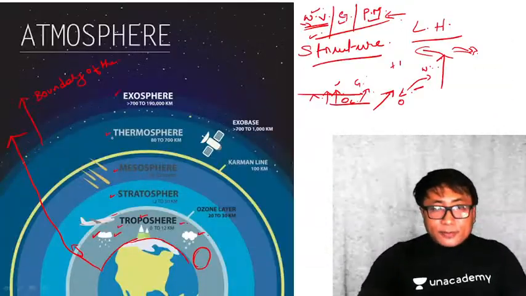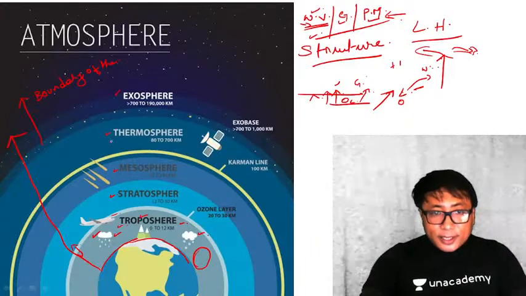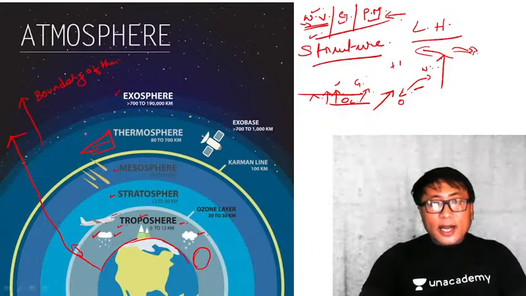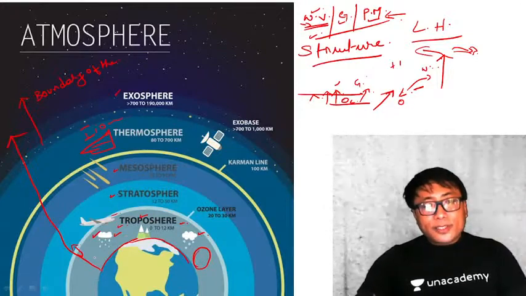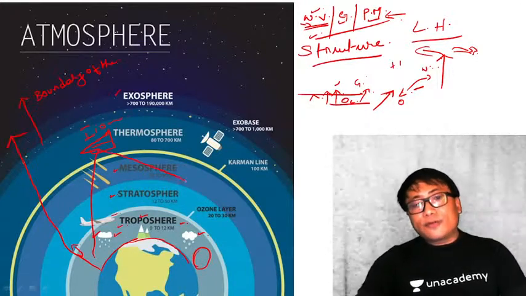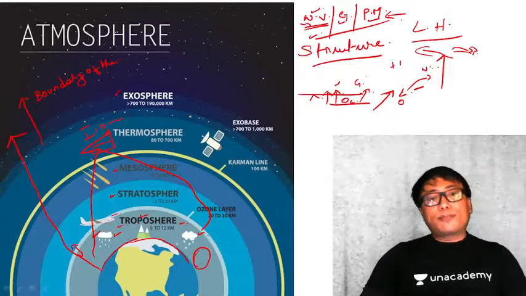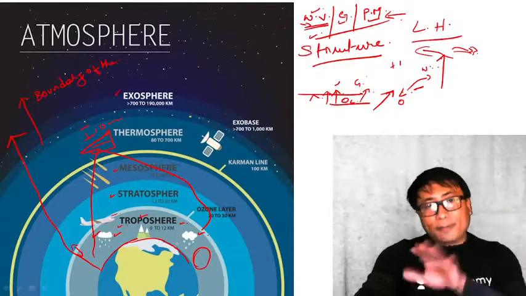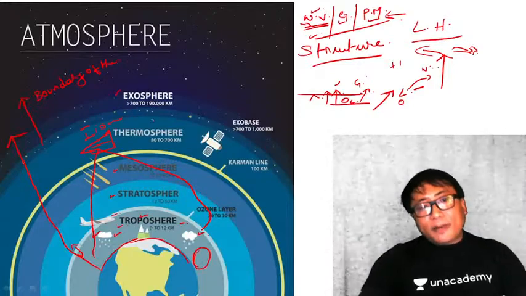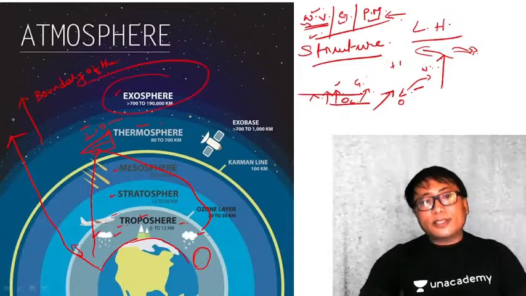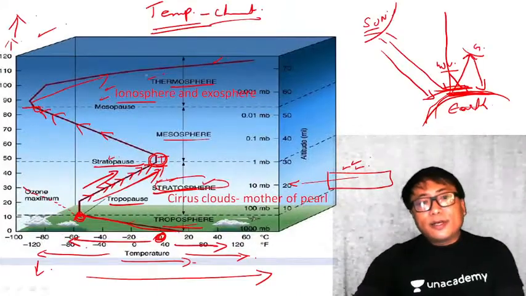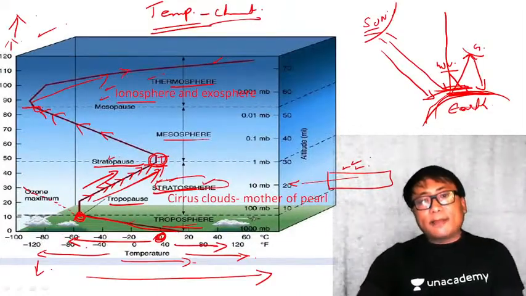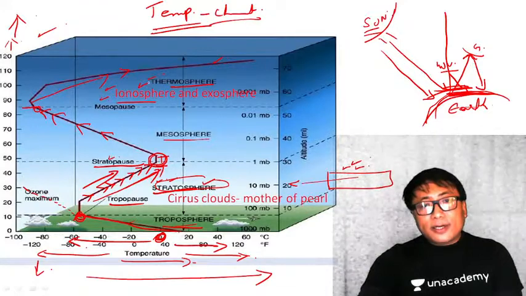You have this thermosphere. In the lower part, you have this ionosphere, which reflects back the radio frequency signal, and which made possible the communication that is happening on the earth. The outer part of this thermosphere is known as exosphere. Okay, now let us come to the main point, that is, why there is an increase in temperature in this particular thermosphere.